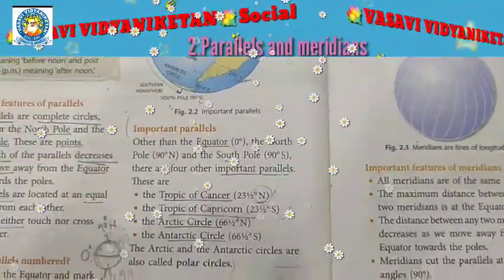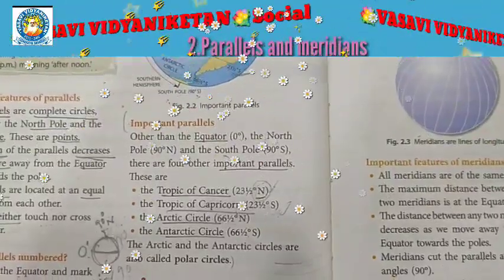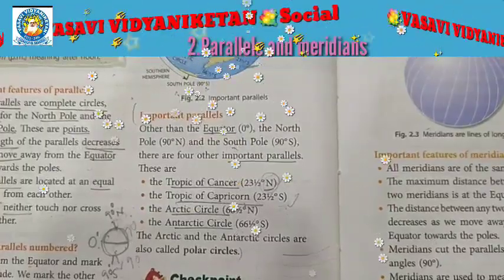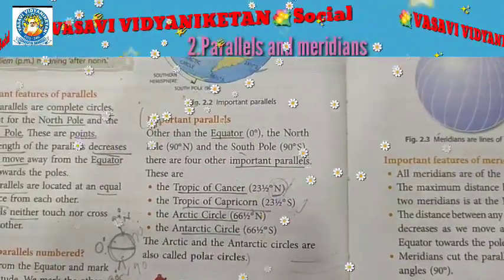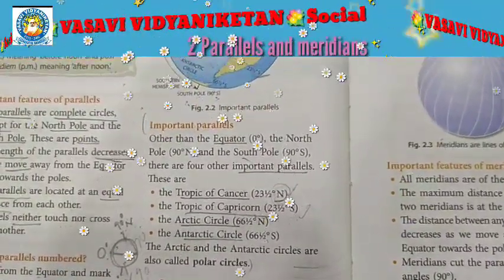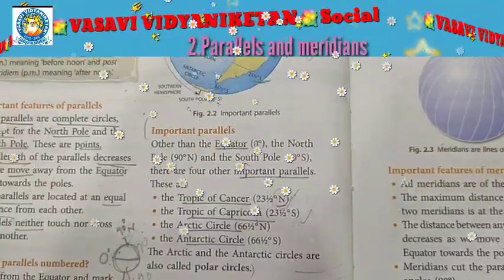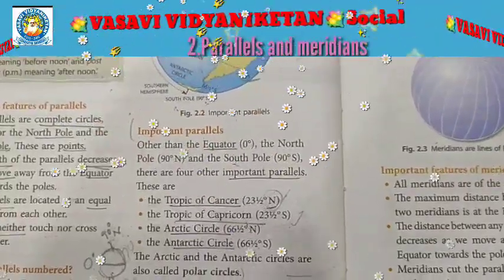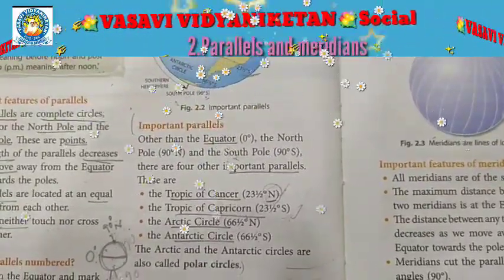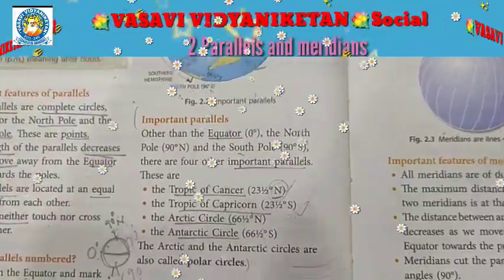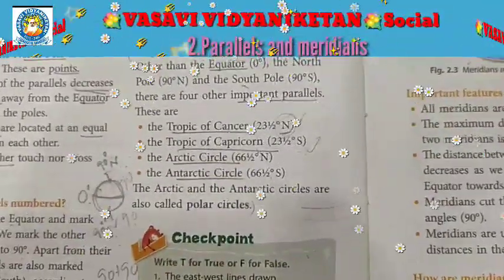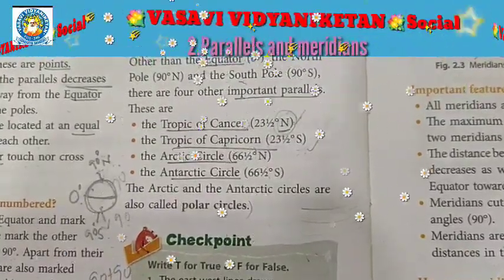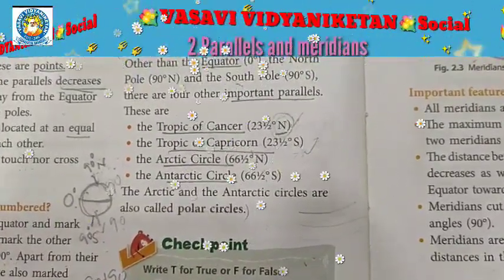See, other than the equator, the North Pole and the South Pole, there are four other important parallels. That is, the equator is 0 degrees, the North Pole is 90 degrees north, and the South Pole is 90 degrees south. Apart from these three, there are four remaining important parallels, Nana. So these are the Tropic of Cancer, the Tropic of Capricorn, the Arctic Circle, and the Antarctic Circle.